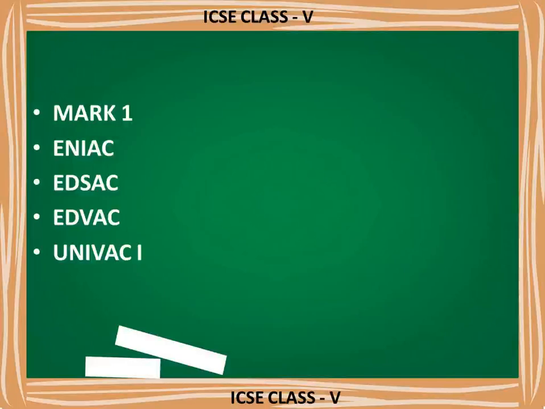So next device is EDVAC. The full form of EDVAC is Electronic Discrete Variable Automatic Computer. It is the modern type of computer that came into existence with John von Neumann's development of software written in binary code. So in binary code, in the form of zeros and ones, the first program was written in this EDVAC.